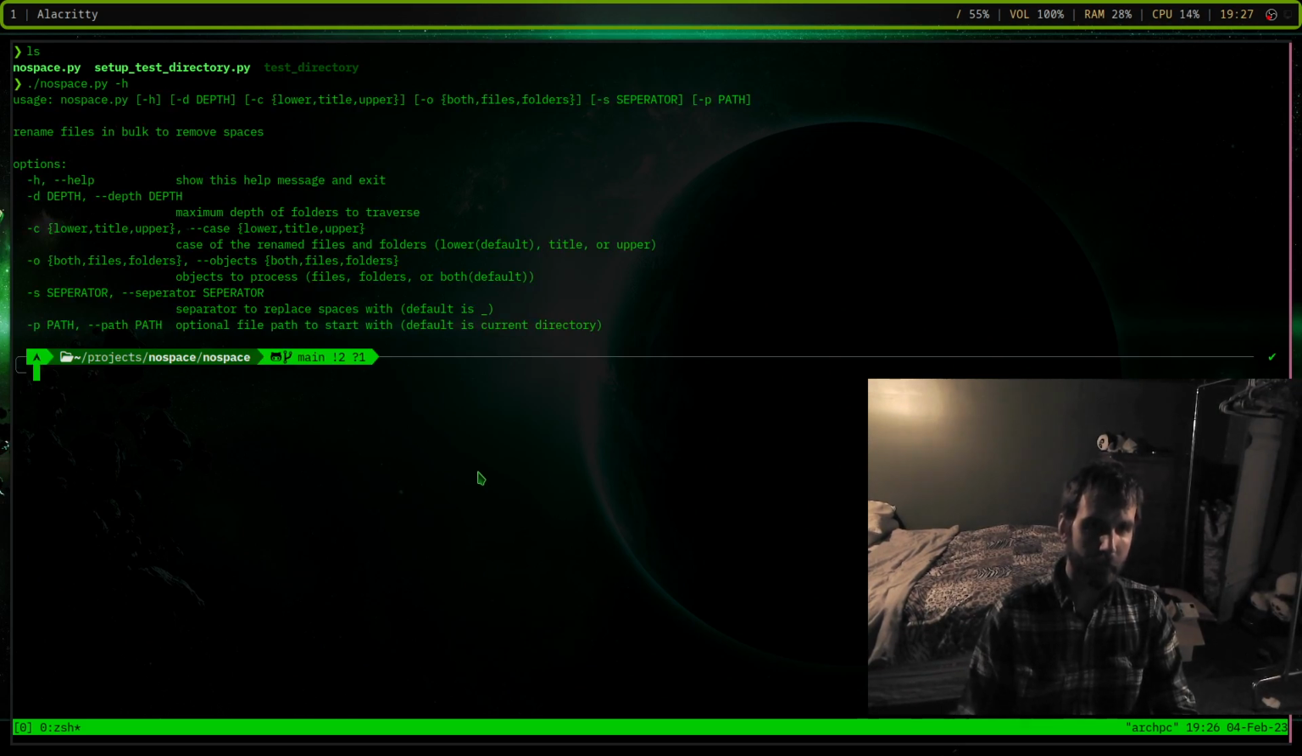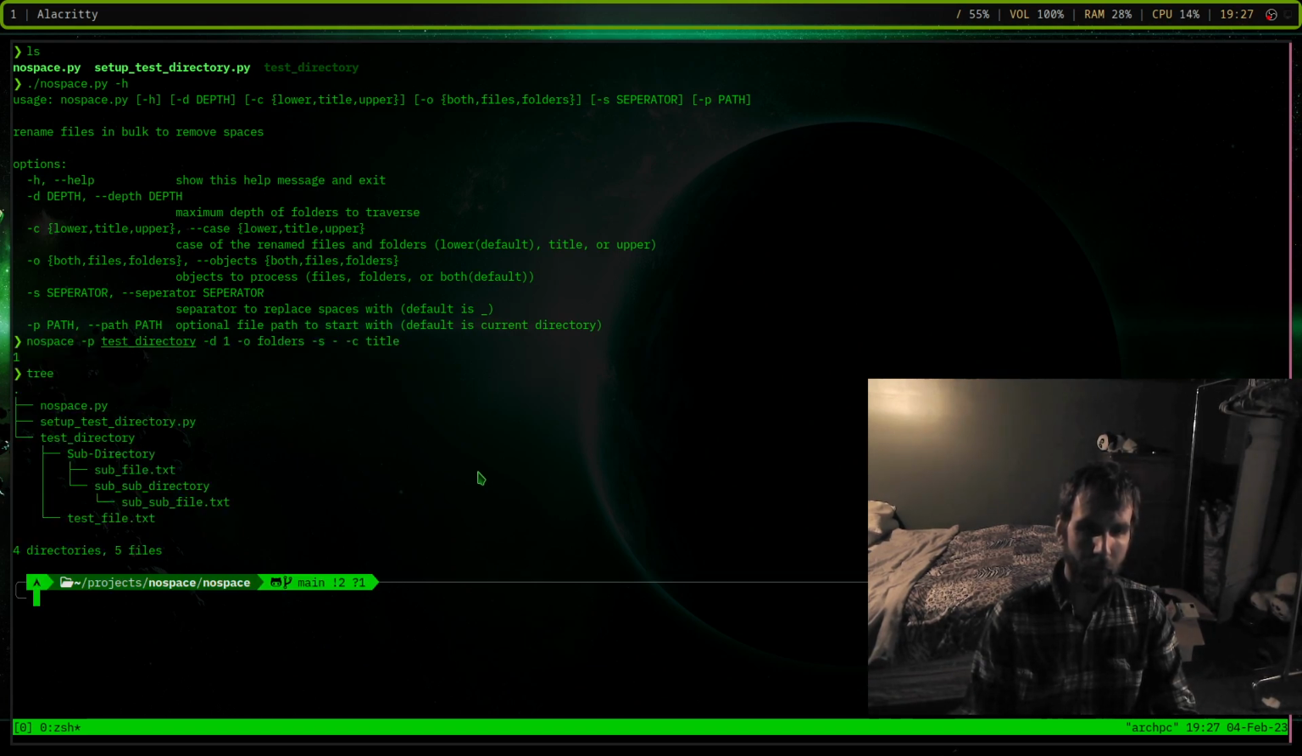Then there's other flags, like I can specify the depth. I'll do a depth of 1, and then the object, I'll just make that the folders, and then I can change the separator to dash. For example, I'm running out of time here, but the case I can make title, for example, and you can see that the directories are title case.